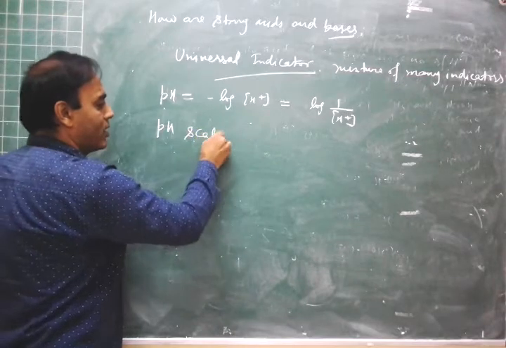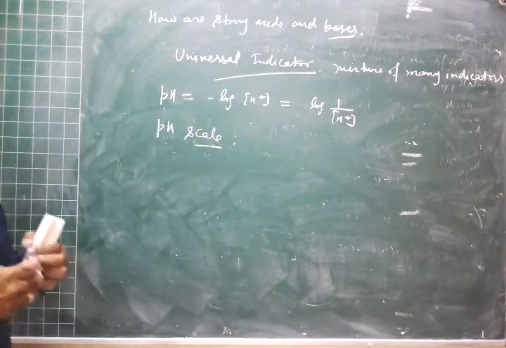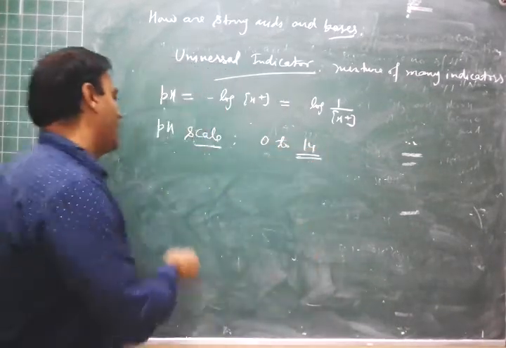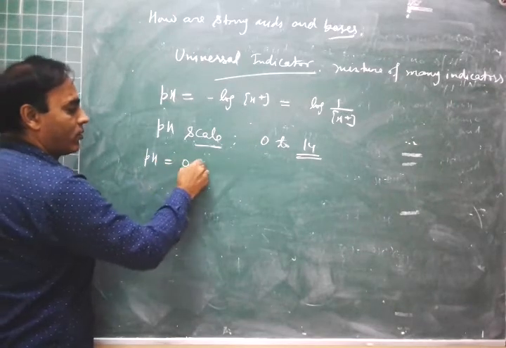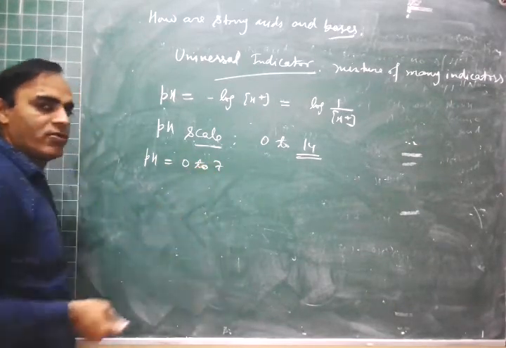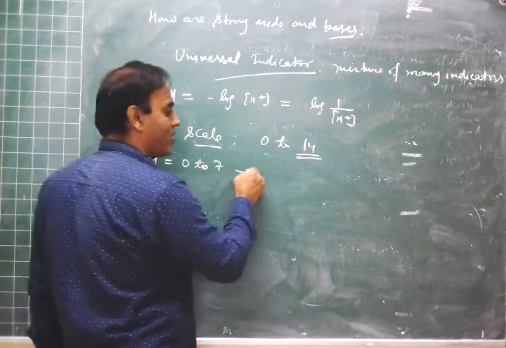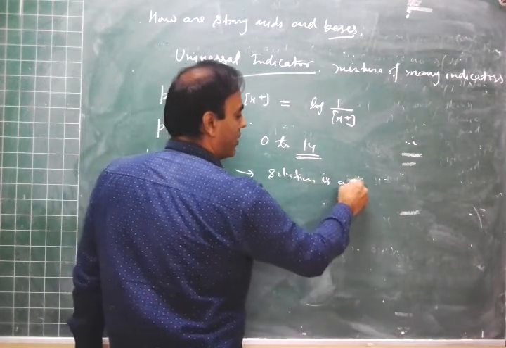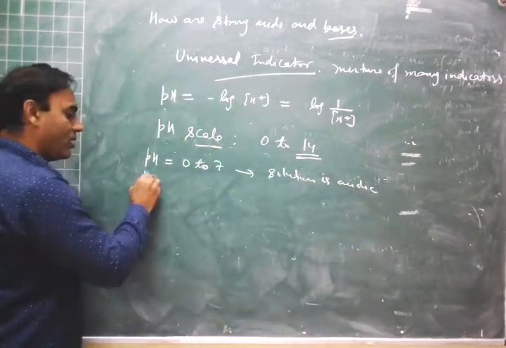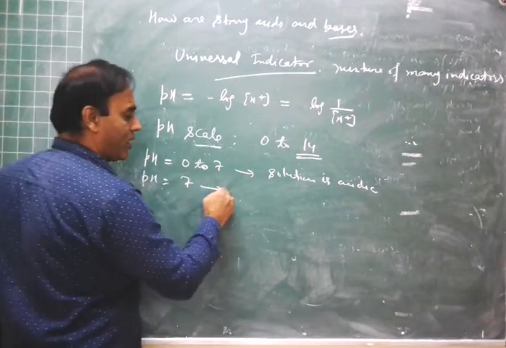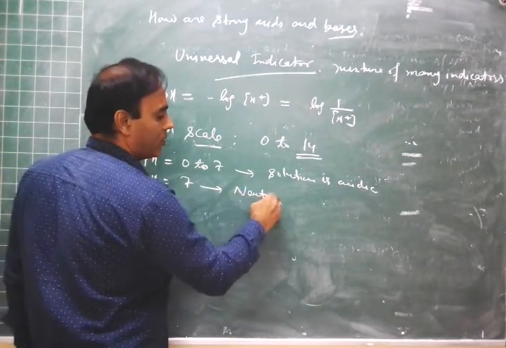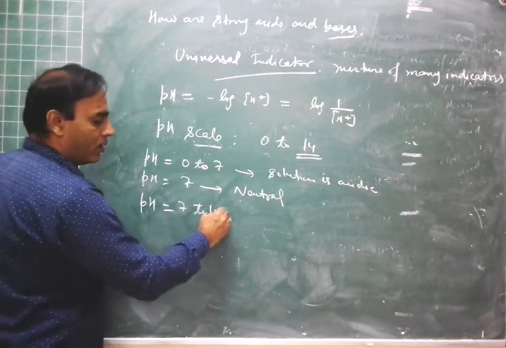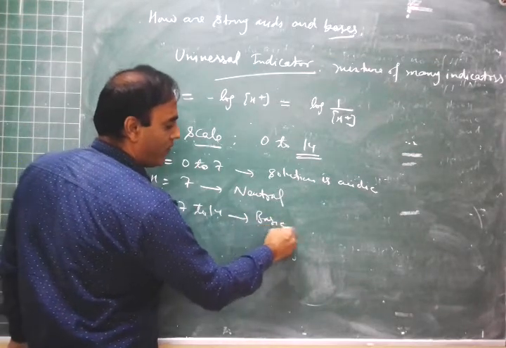The pH scale is a scale on which we can show the pH value from 0 to 14. If the pH value of a solution is from 0 to 7, then we can say that the given solution is acidic. If pH is 7, then the given solution is neutral. And if pH is more than 7, that is 7 to 14, then we can say the given solution is basic, right?